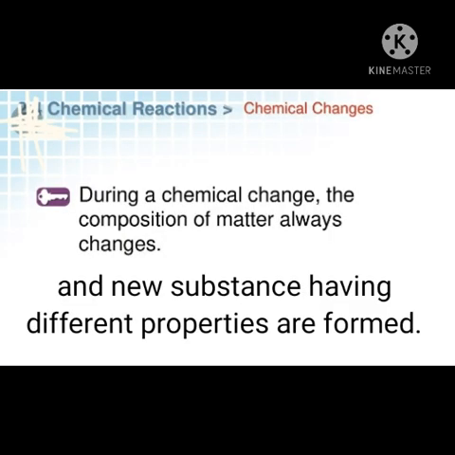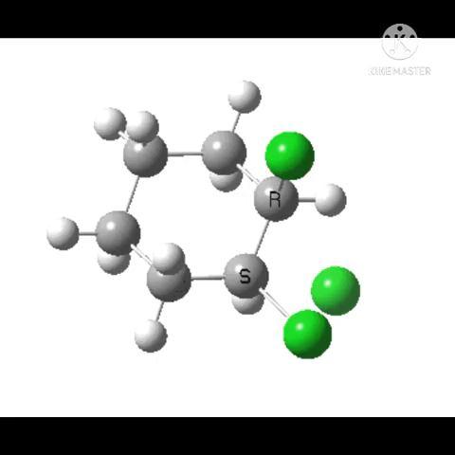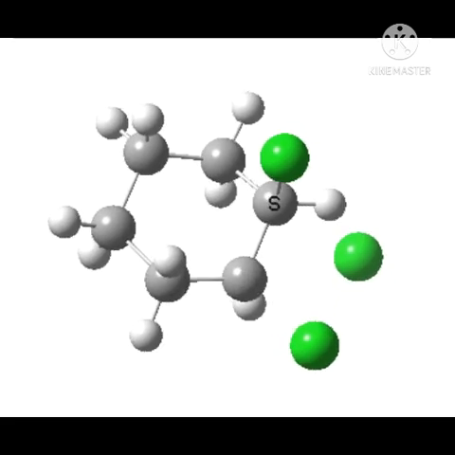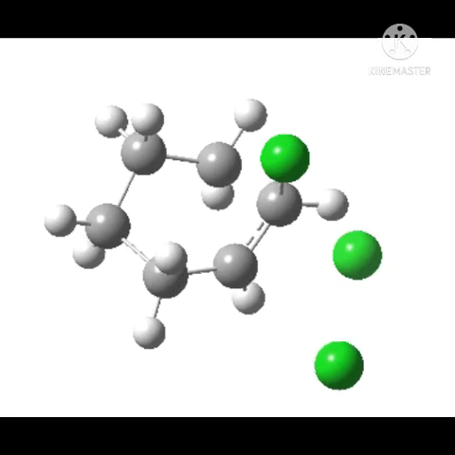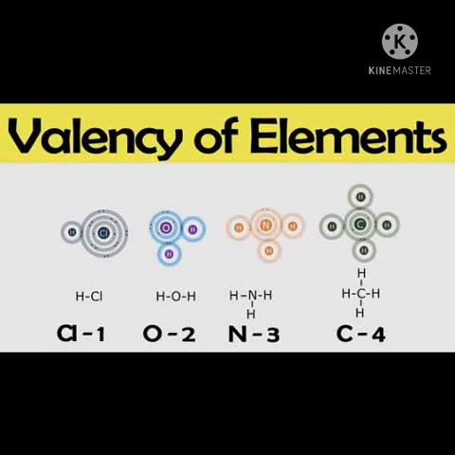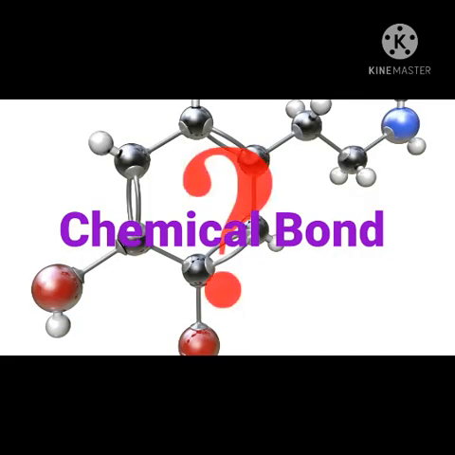We saw that composition of matter changes during a chemical change and new substances having different properties are formed. When this happens, some chemical bonds in the reactants break and new substances called products are formed by formation of new chemical bonds. We also know that number of chemical bonds formed by an atom is equal to its valency. Like here, valency of hydrogen is 1, oxygen is 2, nitrogen is 3 and carbon is 4. But what is meant by chemical bond?